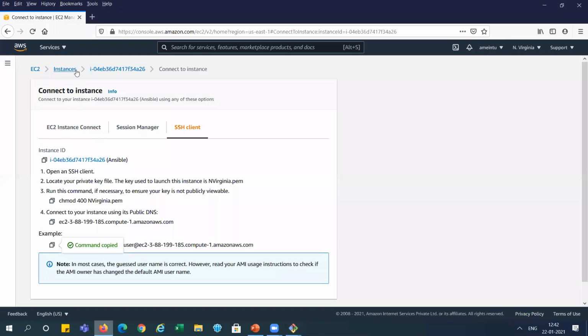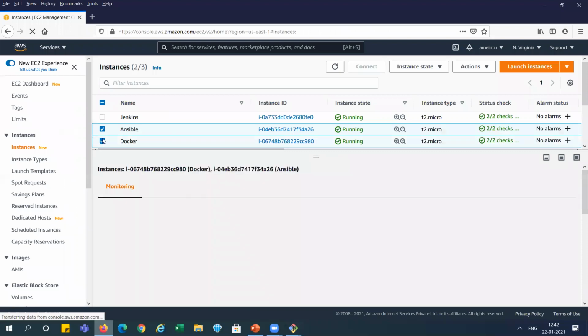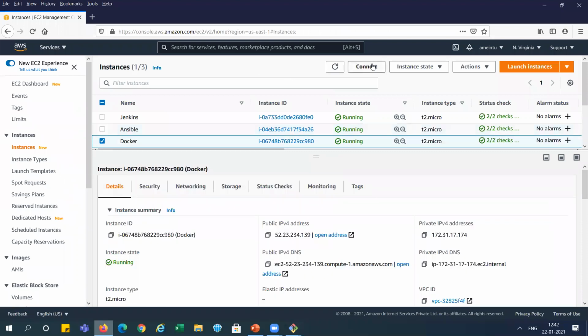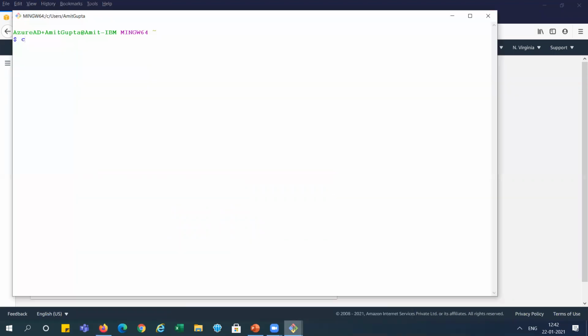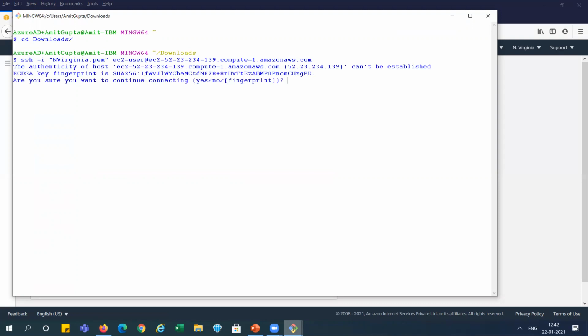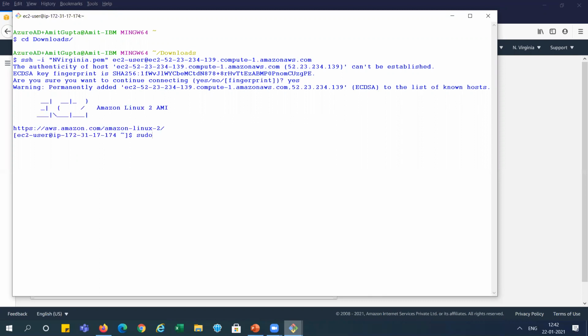Let's connect with the Docker one also. It is connected with the Docker one.